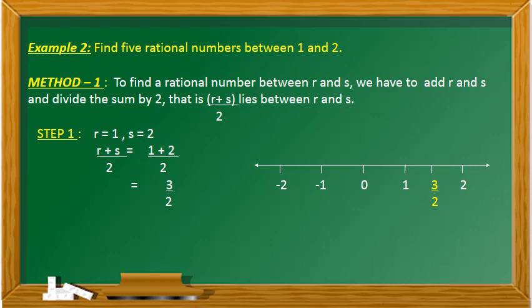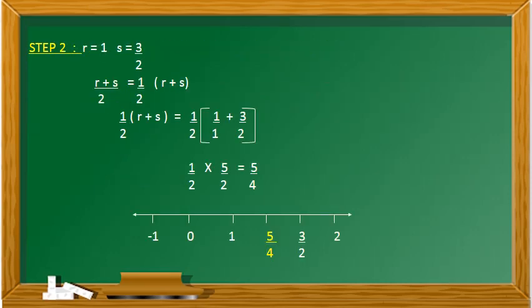Here we are going to find first one rational number between 1 and 2. So let me take r is equal to 1 and s is equal to 2. (r plus s) by 2 is equal to (1 plus 2) by 2, which is equal to 3 by 2. So 3 by 2 lies between 1 and 2. Now we are going to find one rational number between 1 and 3 by 2. So we take r is equal to 1 and s is equal to 3 by 2.